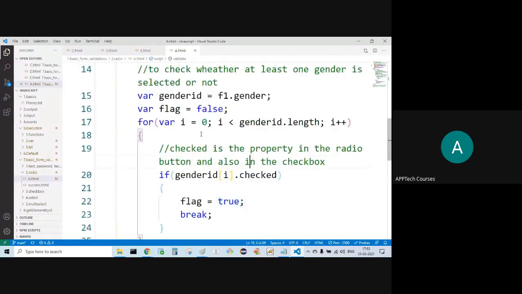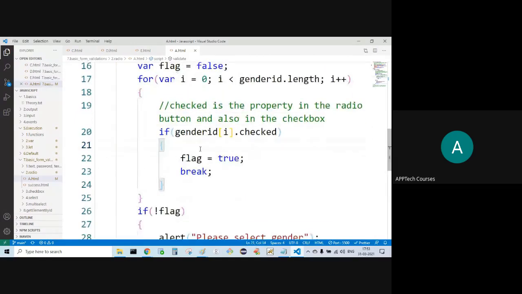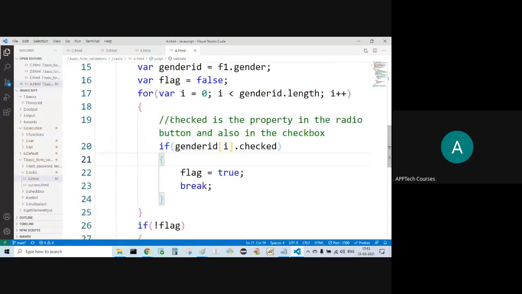Assume that the first is not selected, female is selected. i is equal to 0. Whether checked? No. Male is not selected. It is going for the second iteration. i is equal to 1. i equal to 1 is now pointing to female.